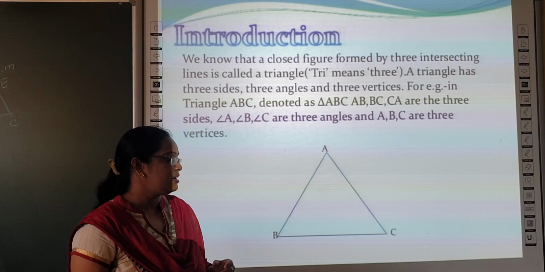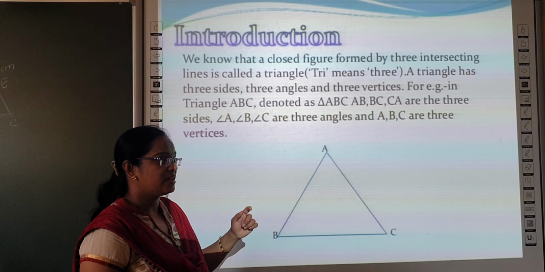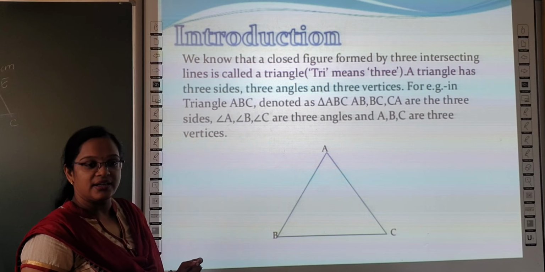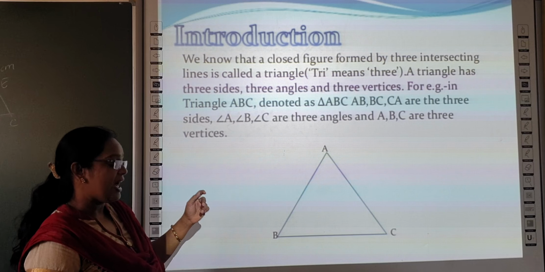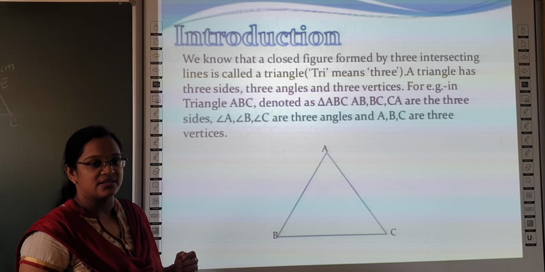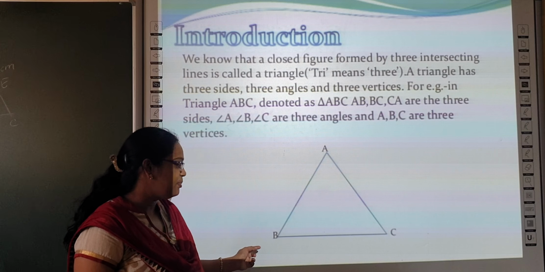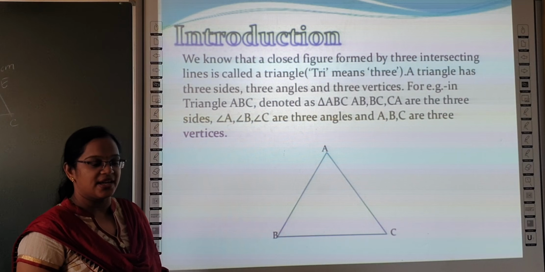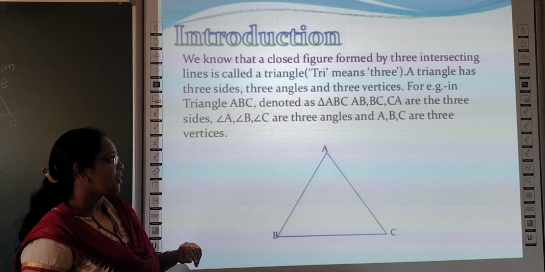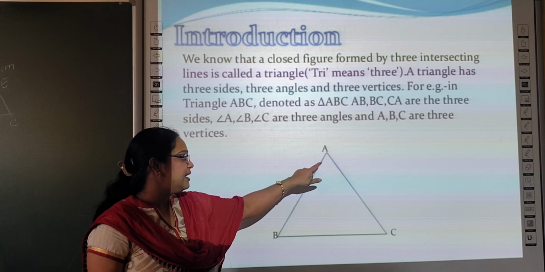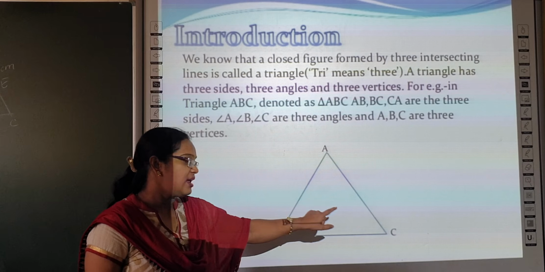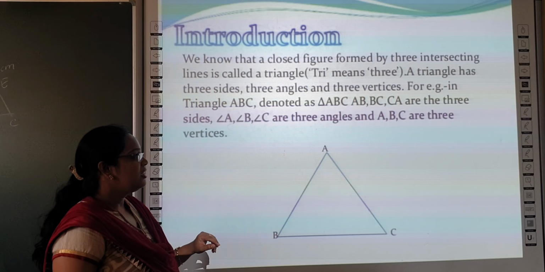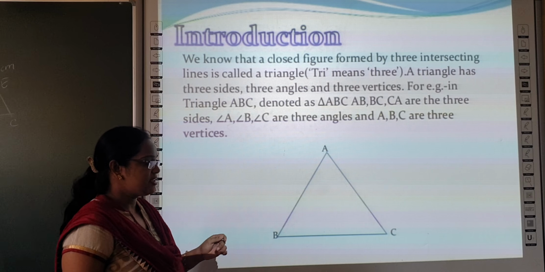A triangle contains three vertices A, B and C, and it contains three angles and three sides. The sides AB, BC and AC are the three sides of the triangle, and the three angles are angle A, angle B and angle C. This is about triangles. Types of triangles you have already studied.